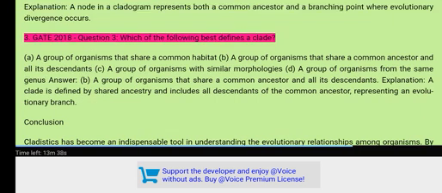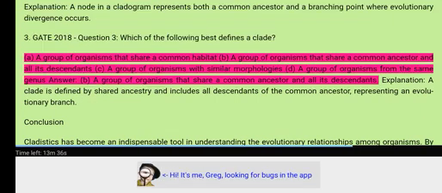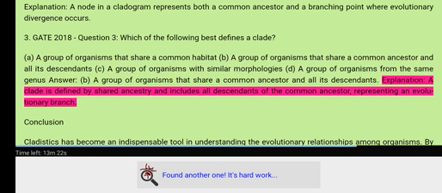3. GATE 2018 Question 3. Which of the following best defines a clade? A. A group of organisms that share a common habitat. B. A group of organisms that share a common ancestor and all its descendants. C. A group of organisms with similar morphologies. D. A group of organisms from the same genus. Answer: B. Explanation: A clade is defined by shared ancestry and includes all descendants of the common ancestor, representing an evolutionary branch.